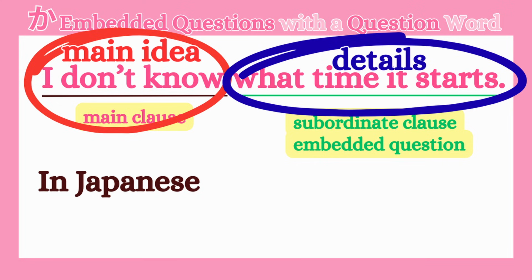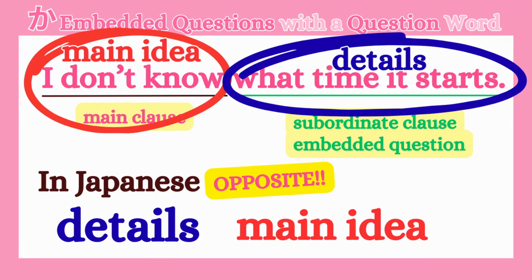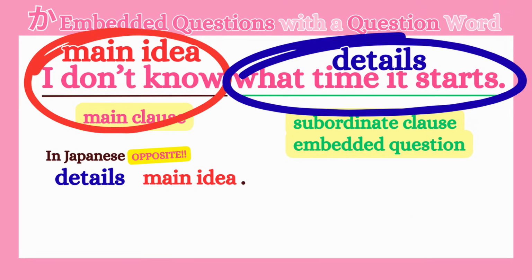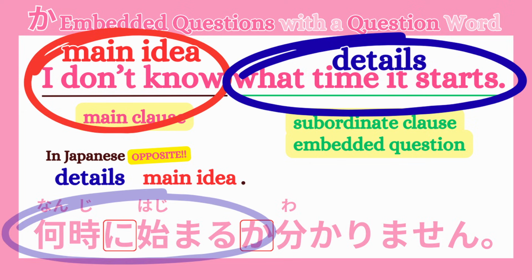In Japanese, it's the opposite. The detail, in this case the subordinate clause, comes first, and the main idea comes at the end. Let's see the Japanese sentence. 何時に始まるかわかりません. The first part, 何時に始まるか, is the equivalent of what time it starts, the detail or embedded question.